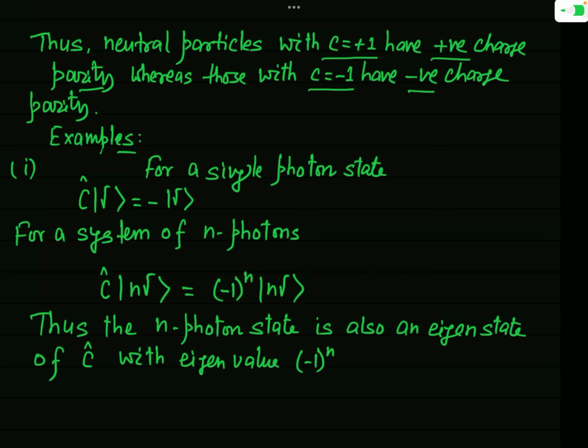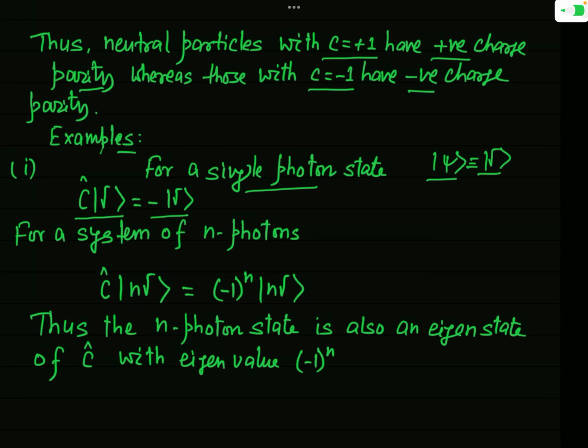Here you can see, if you consider a single photon, the eigenfunction of the photon, ket psi, I have denoted here simply by ket gamma. So ket gamma will be written instead of ket psi, and when we operate the charge conjugation operator C hat, which is a unitary operator, on this ket gamma, the eigenstate of a single photon, we get minus ket gamma.